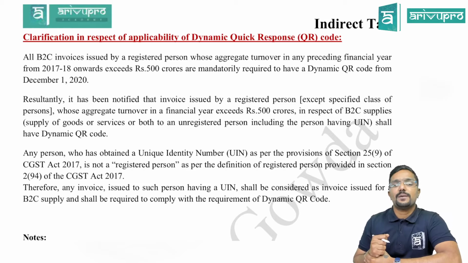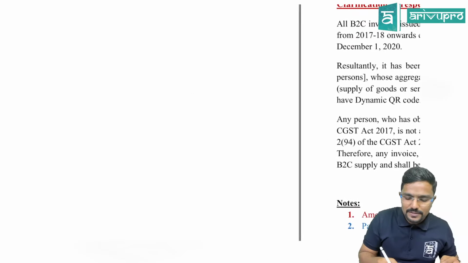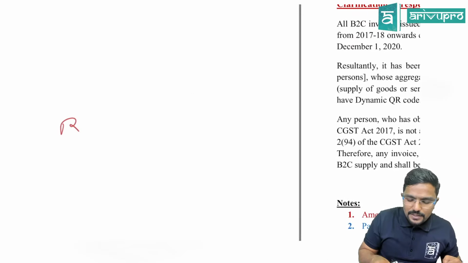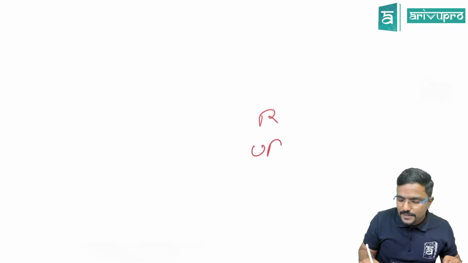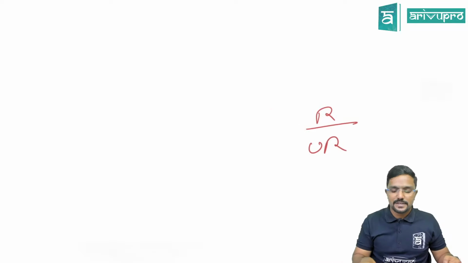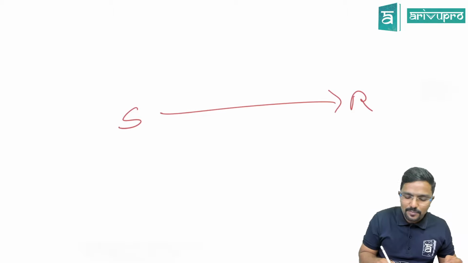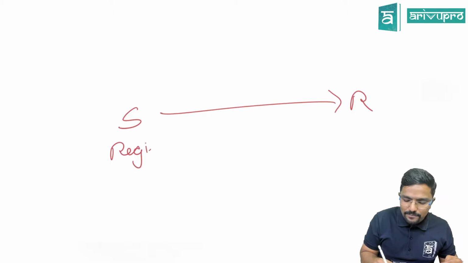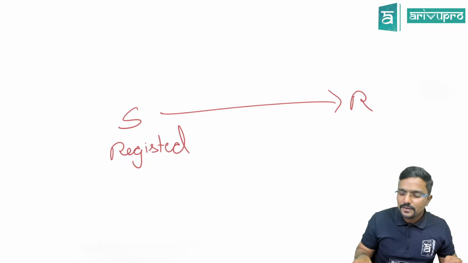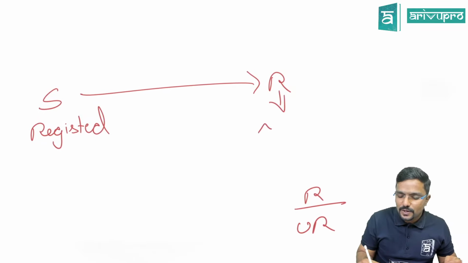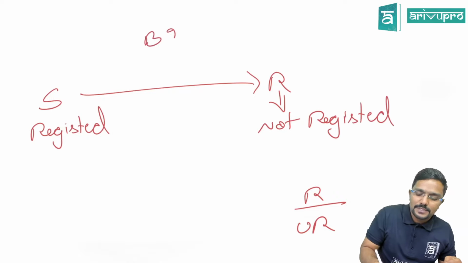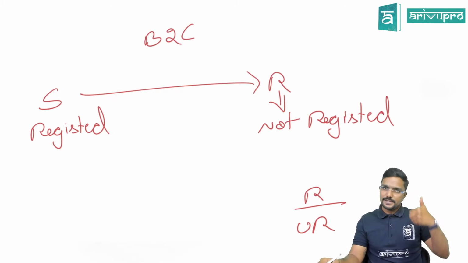All B2C invoices. B2C invoices means the recipient is unregistered, guys. For example, there is a supply from supplier to recipient. Supplier is registered, whereas recipient is not registered. This is what we call a B2C supply, that is business to consumer supplies.